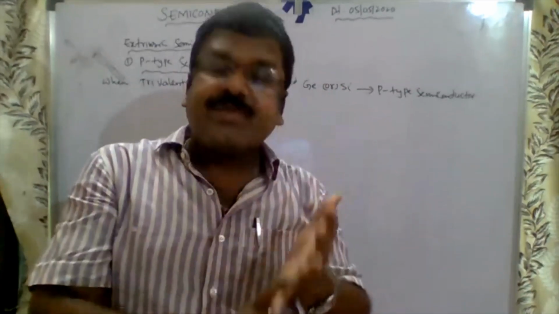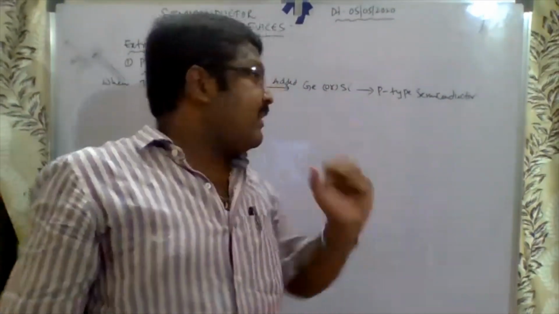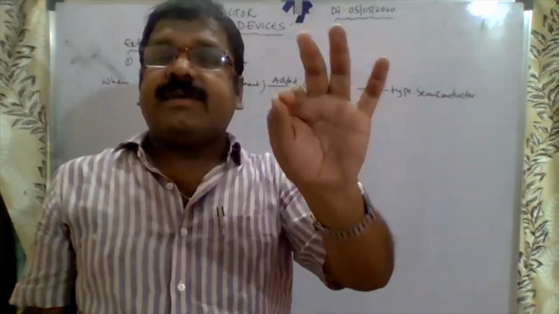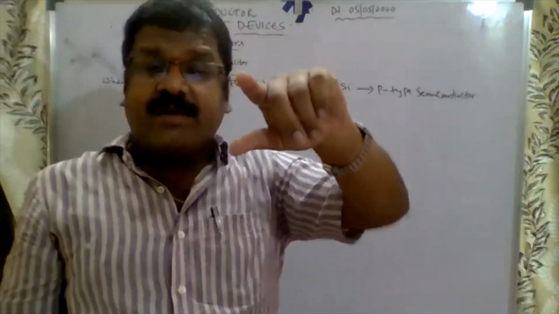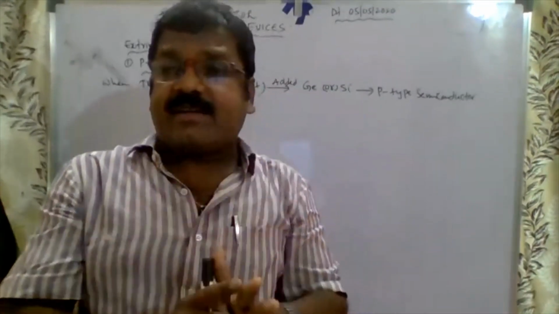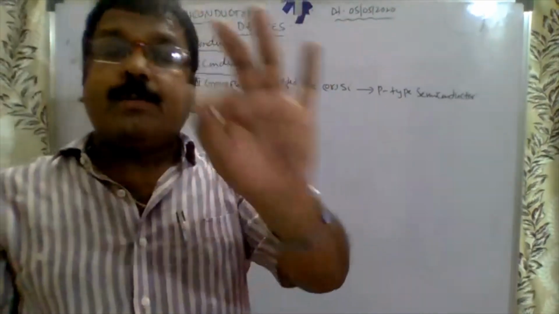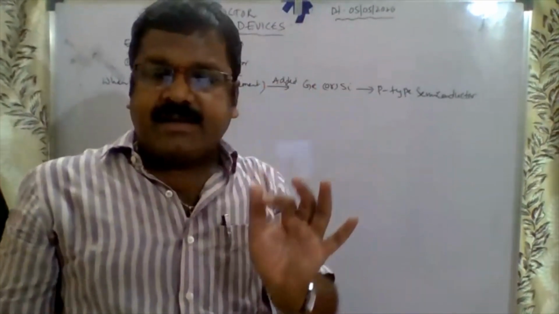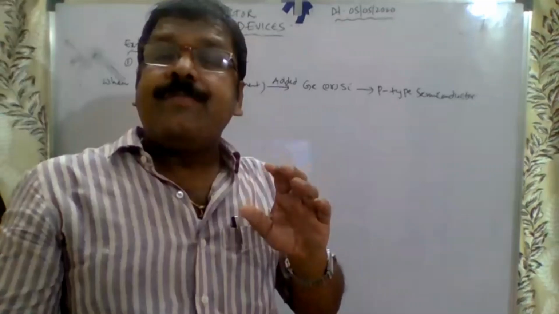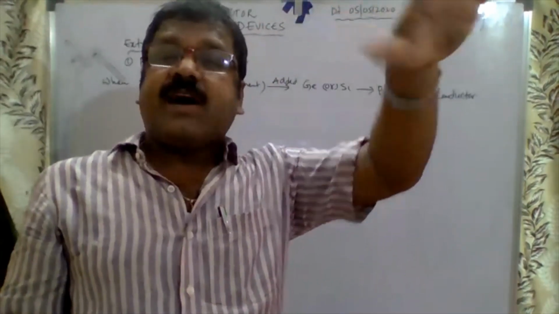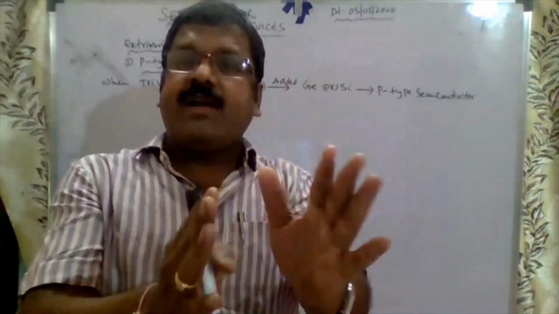Once again, yesterday I explained semiconductors are two types. One is intrinsic, the other is extrinsic. What do you mean by intrinsic? The pure form of semiconductors is said to be intrinsic semiconductor. Example: germanium or silicon. Second, extrinsic semiconductor. What do you mean by extrinsic semiconductor? Semiconductors with impurity are called extrinsic semiconductors. The process of adding impurity is called doping.